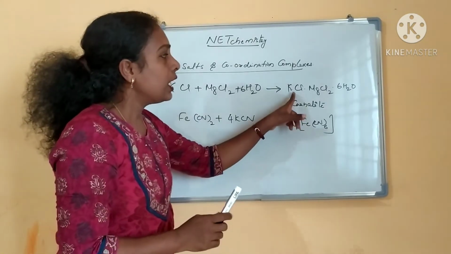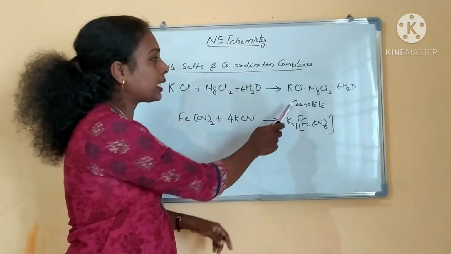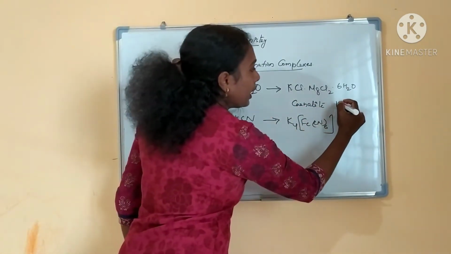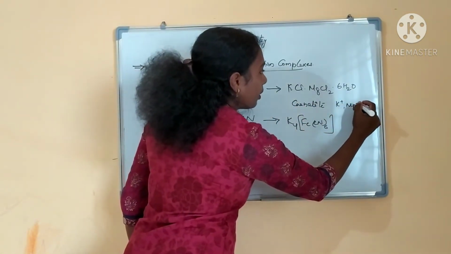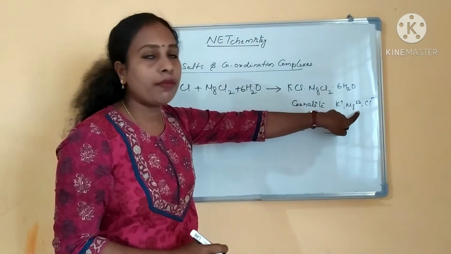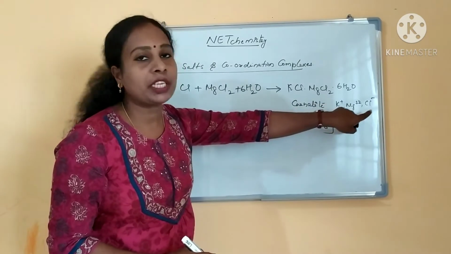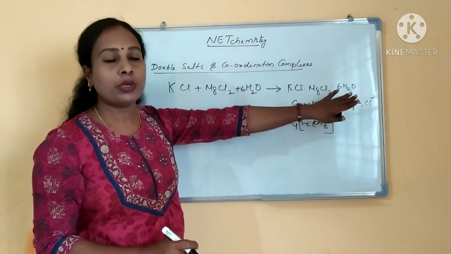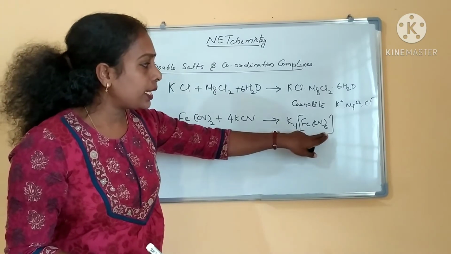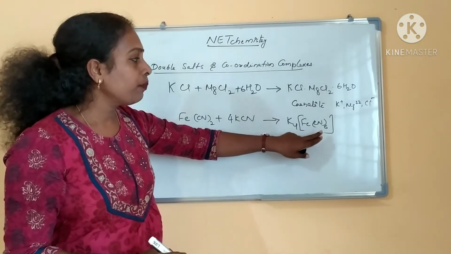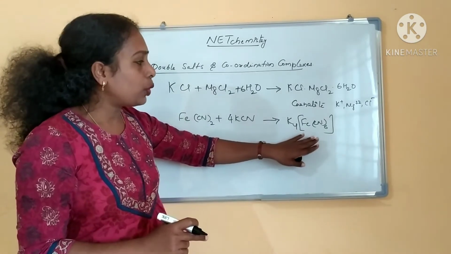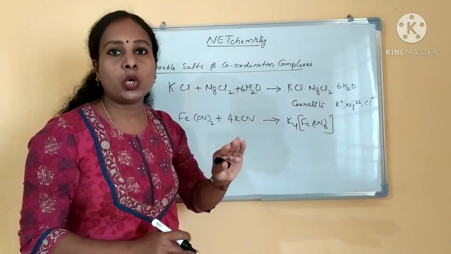What is the difference? If you dissolve carnallite in water, it will show the properties of K+, Mg2+ and Cl- ions. It will dissolve and give the properties of potassium, magnesium and chloride ions. But if you take this complex, potassium hexacyanoferrate, potassium ferrocyanide, what will happen if it is dissolved in water?